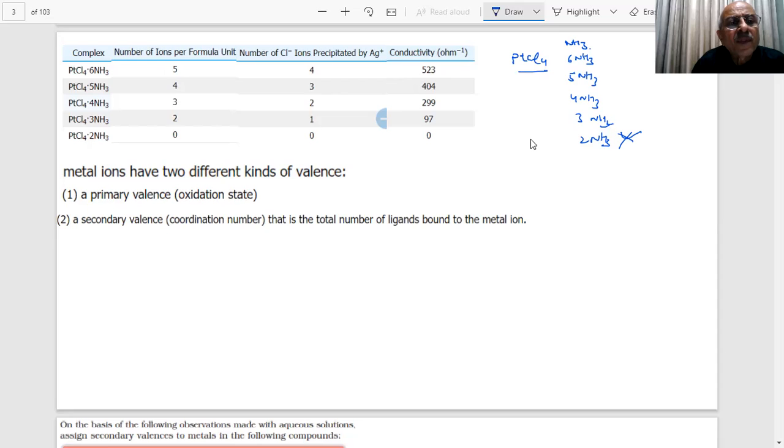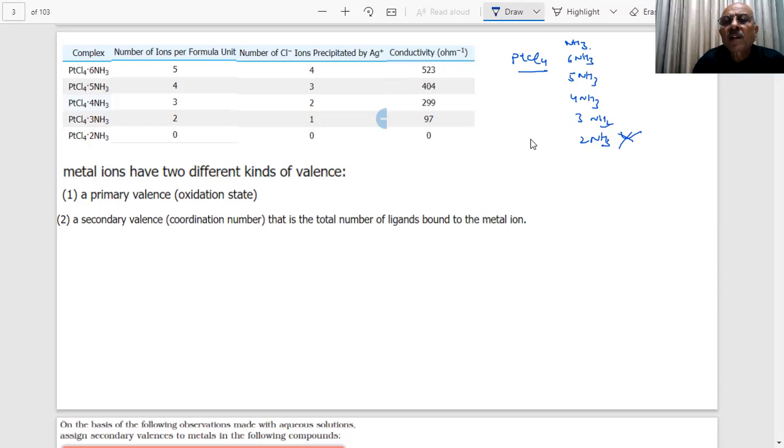The number of ions here is 0, and he then reacted them with silver nitrate to find out how many chloride ions are present by precipitation reaction. The number of chloride ions in the first case is 4, then 3, 2, 1, 0.